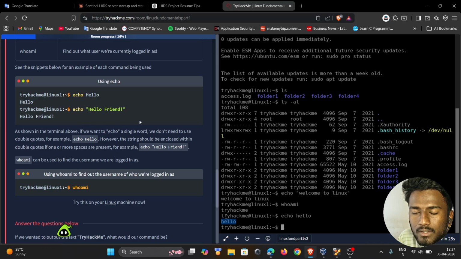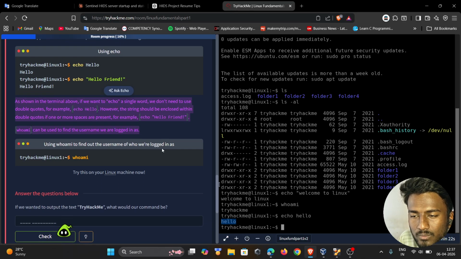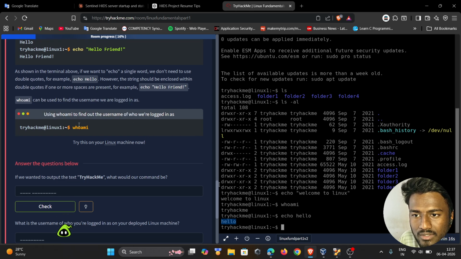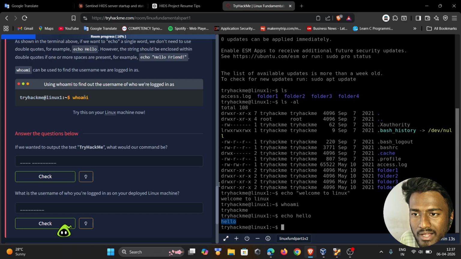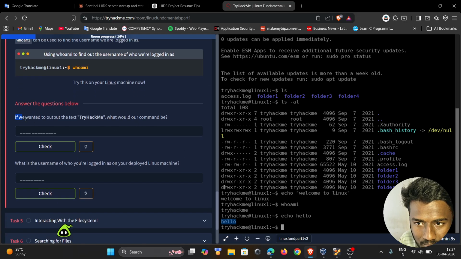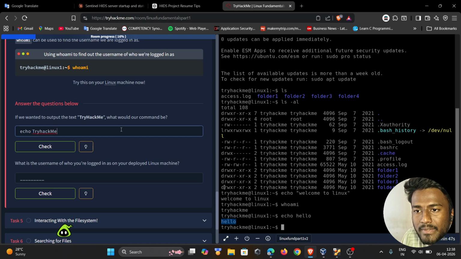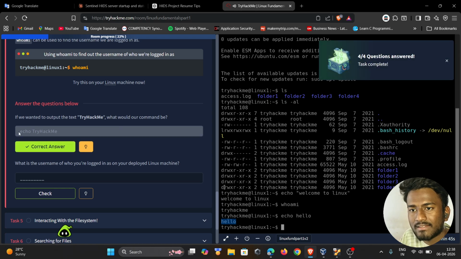So that's how it is. They just give the theory of how to do all these things. We go to the next. As I typed the whoami command here, we got the output. We wanted to output the text "hack me". What would our command be? If you know what I told you about how to output text using the echo command, here it is: echo "try hack me". As simple as that.